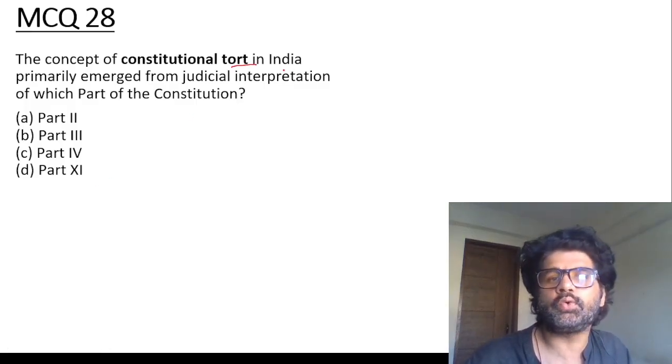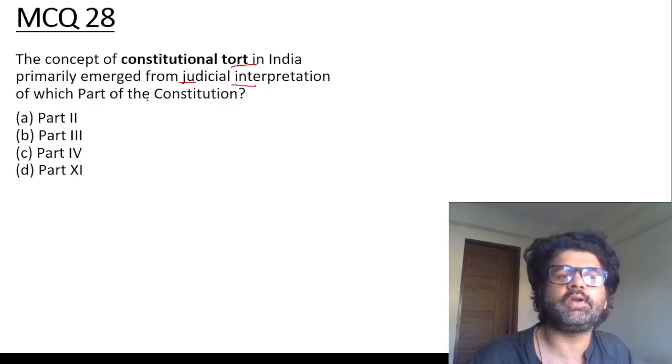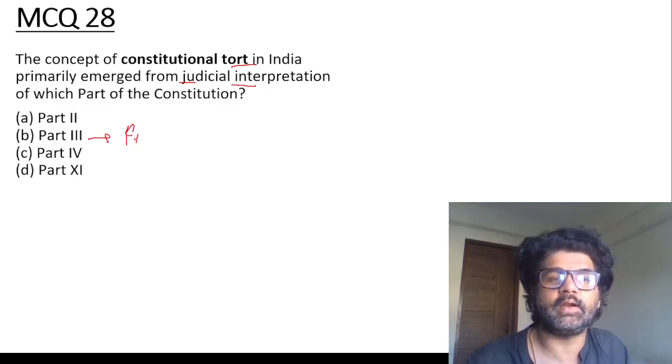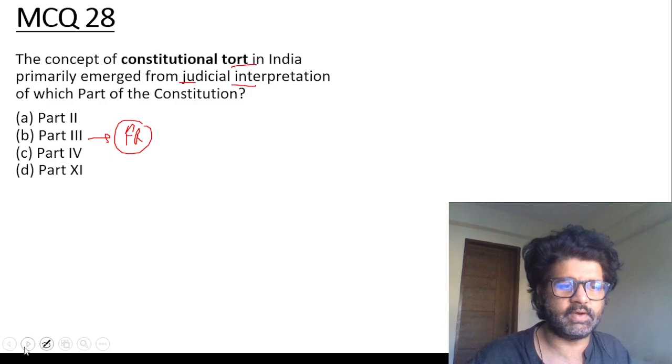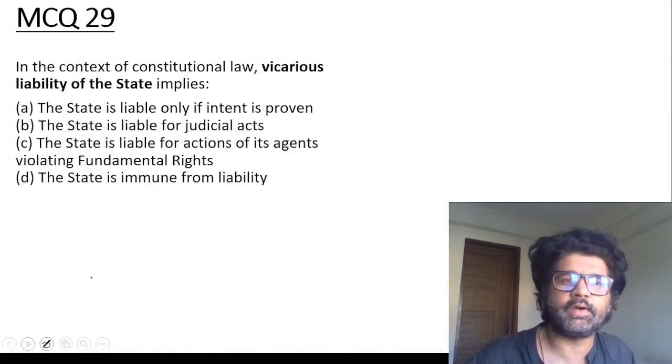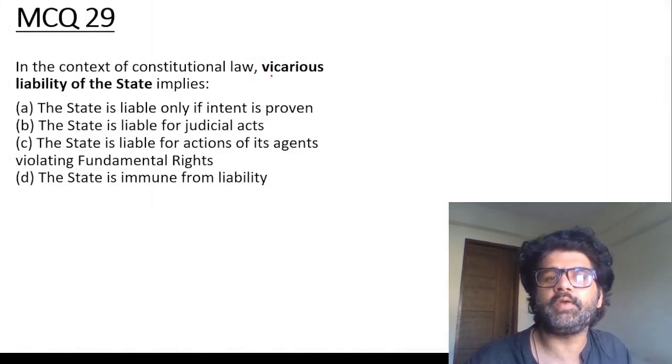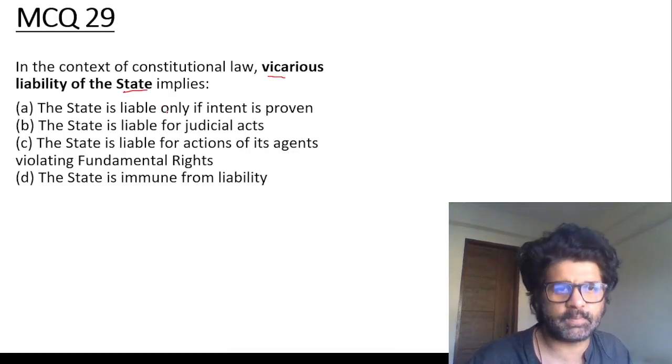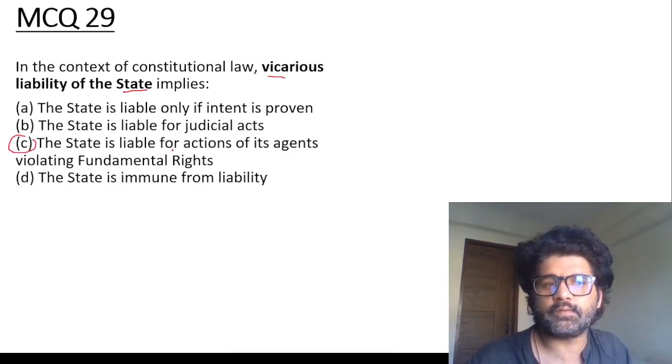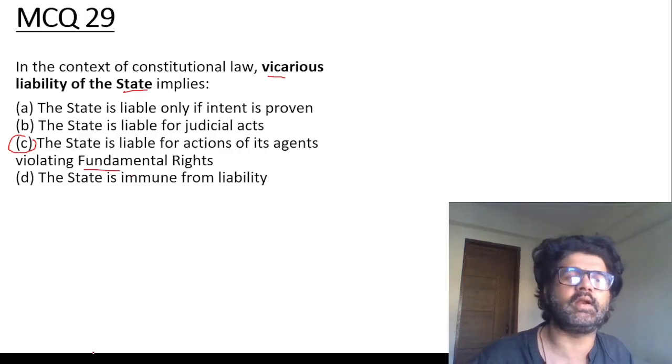Concept of constitutional tort in India primarily emerged from judicial interpretation of which part? Part 3, fundamental rights. B is the answer, guys. Hope you understood some part of it. In the context of constitutional law, vicarious liability of the state implies the state is liable for actions of its agents violating fundamental rights. C.